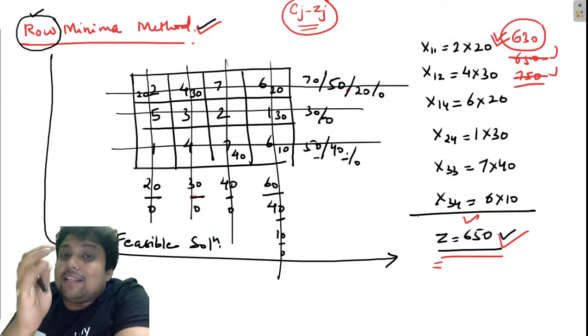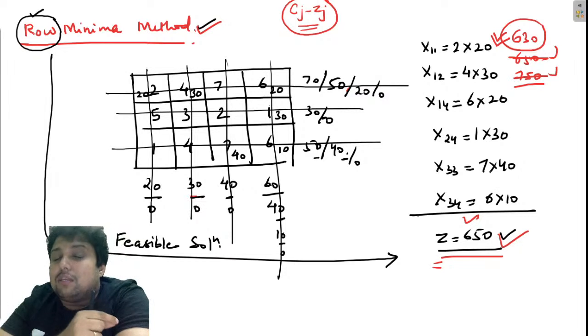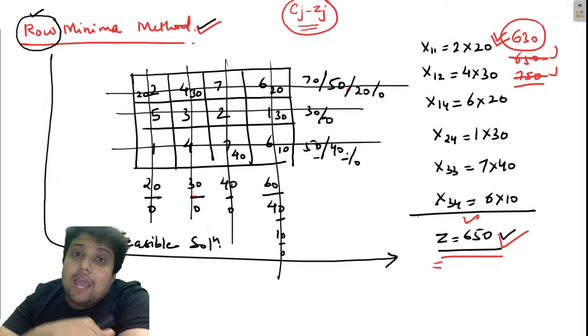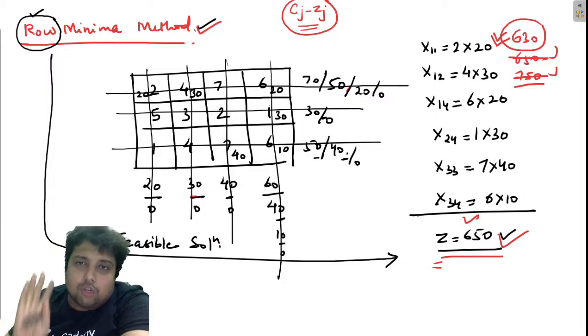Take the feasible solution which is the minimum of the lot and perform the optimality test for that solution.